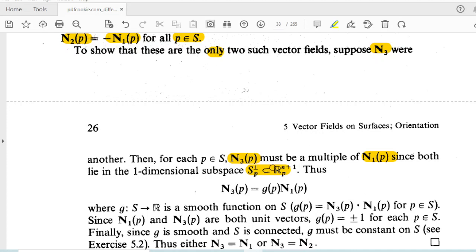Then what can we say? n3 can be written as a scalar multiple of n1.